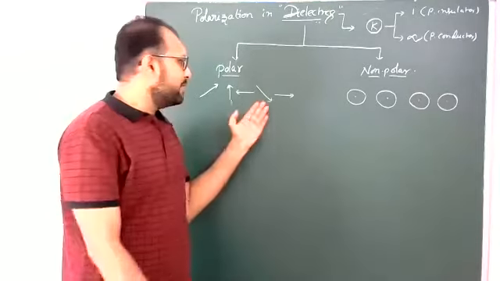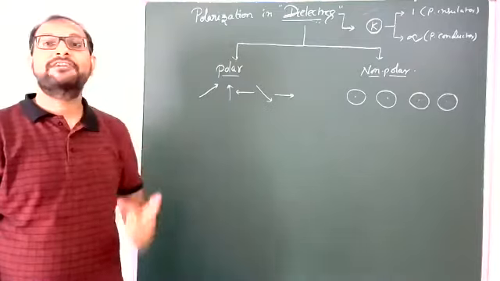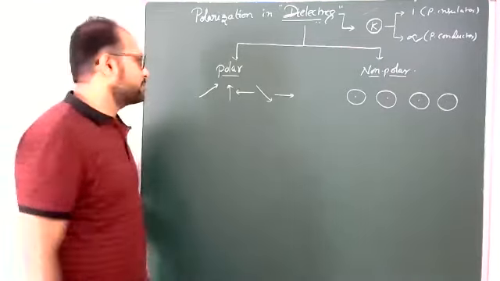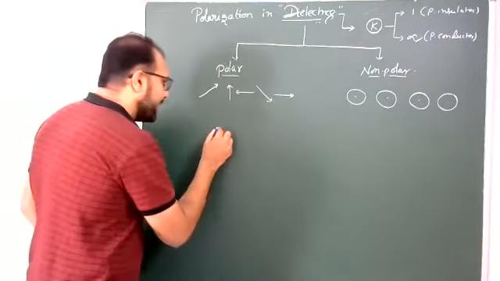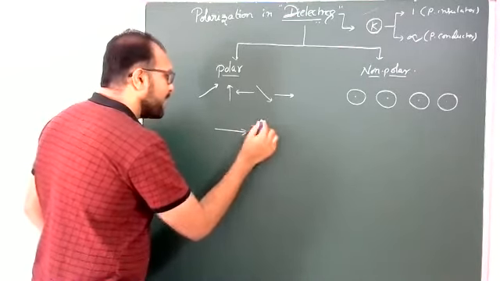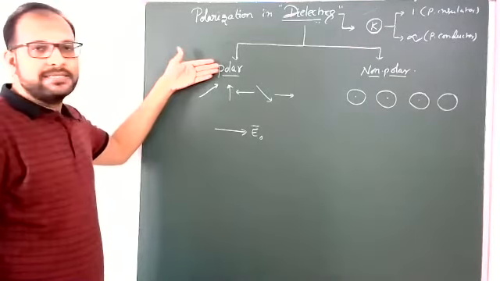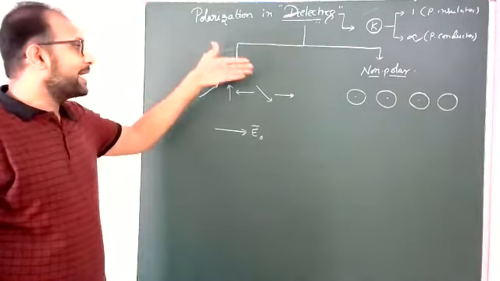Now, these two diagrams are in the absence of an external electric field. Suppose now I apply an external electric field E naught bar to the polar dielectric material.